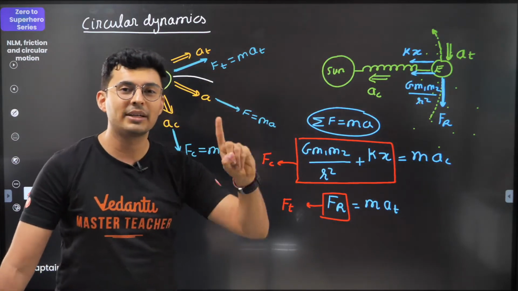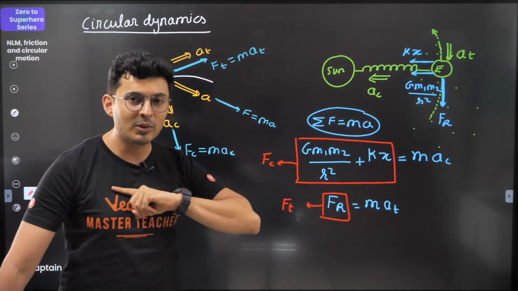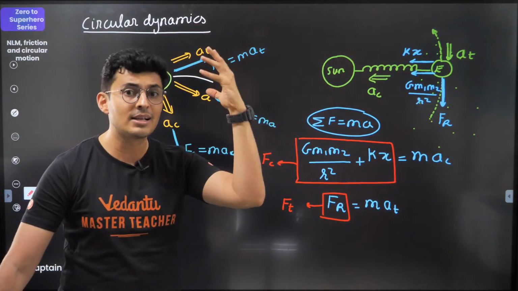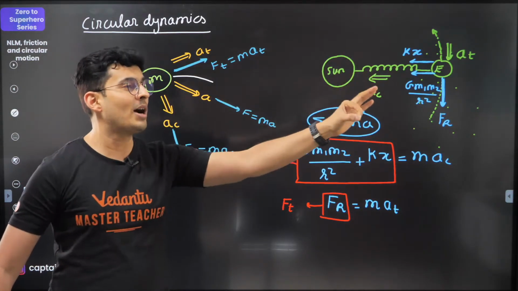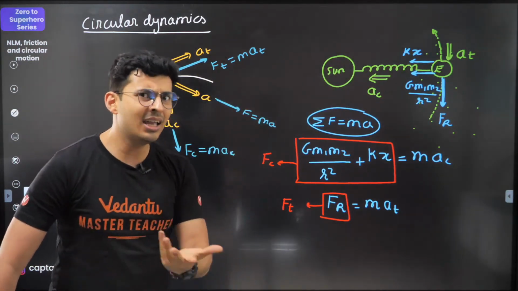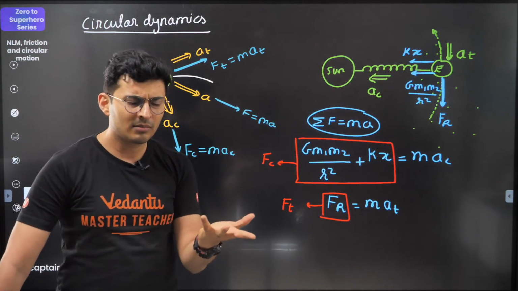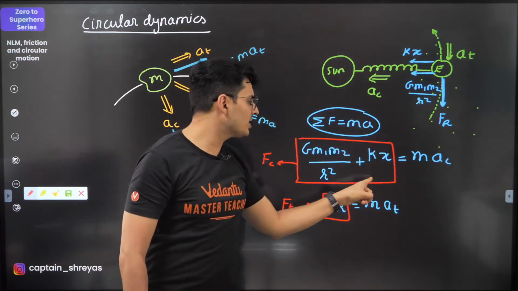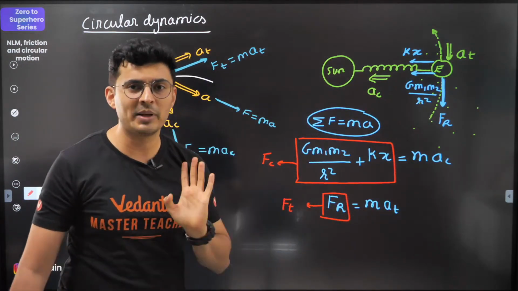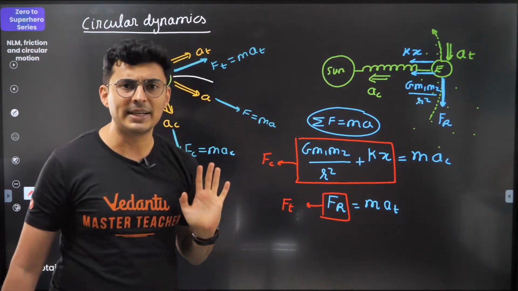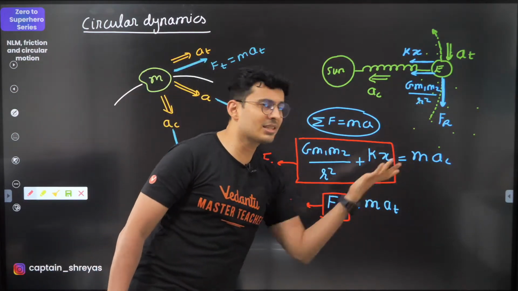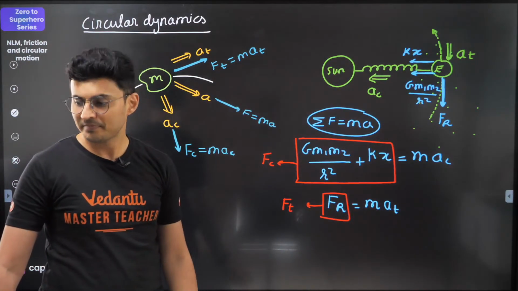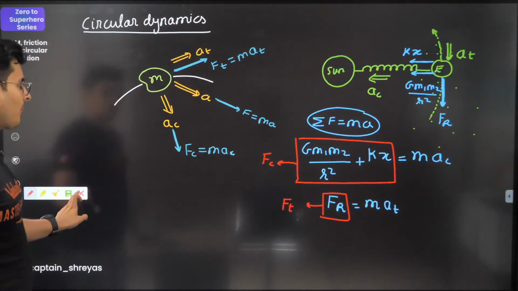Why do people not get circular motion? I'm giving it to you in one line. Because you are usually taught in coaching or by many teachers to show centripetal force mv square by r, m omega square r. No, I say if you learn Newton's laws, you should know circular motion. The only thing you should know is acceleration towards the center is v square by r or omega square r, and tangential is changing the speed. That's all. It's just a name, a subscript. Everything else, FBD, resolving, is the same. Okay, fair enough. Let's move on.